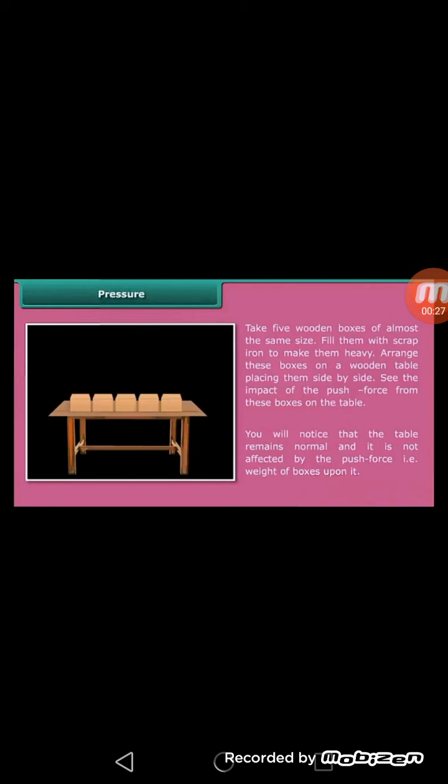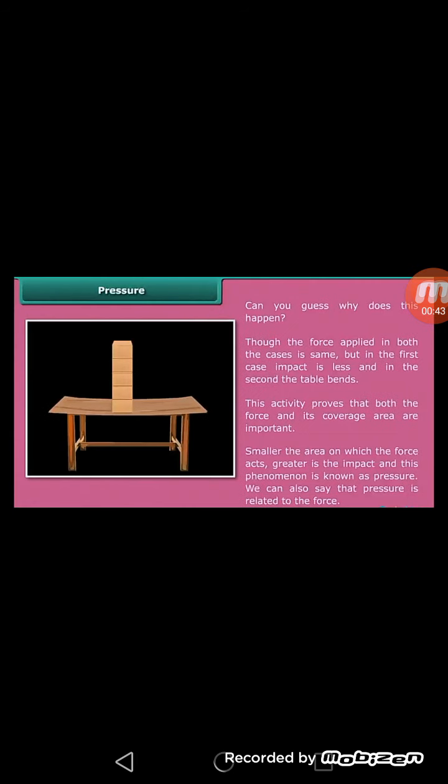See the impact of the push force from these boxes on the table. We will see that the table remains normal and there is no effect of the weight of these heavy boxes on the table when they are put in a line as shown in the diagram. Now what we will do, we will put these 5 boxes one over the other in a row as shown in the diagram. Now can you guess why this happened?